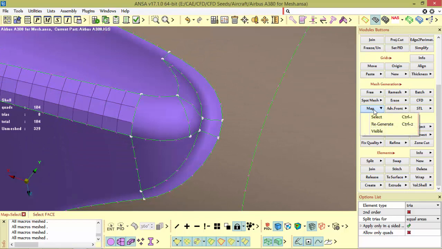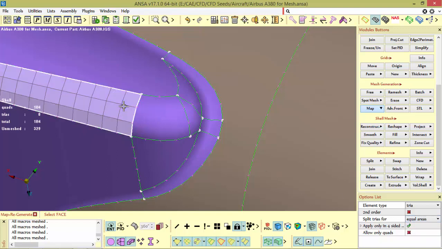Since the surface already has a mesh, we need to select regenerate, and since the element type is changed here, split trias for equal areas. Now I am selecting the meshed surface to regenerate the mesh.